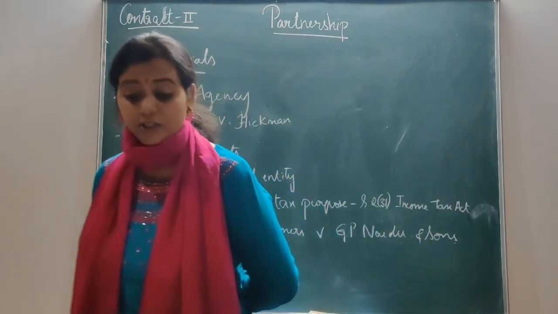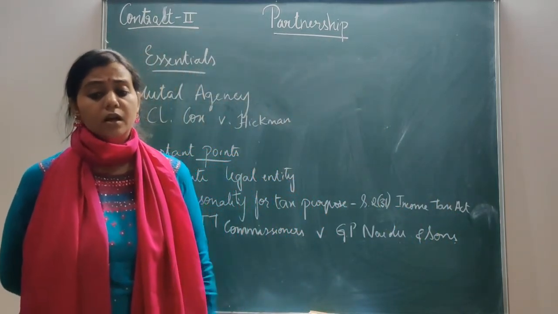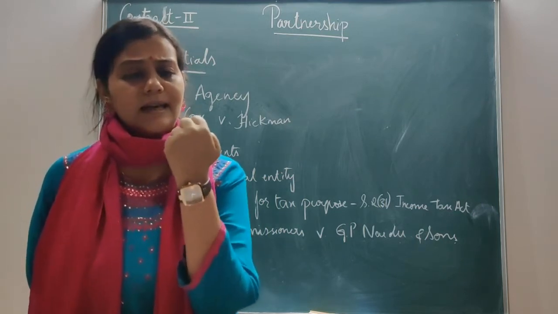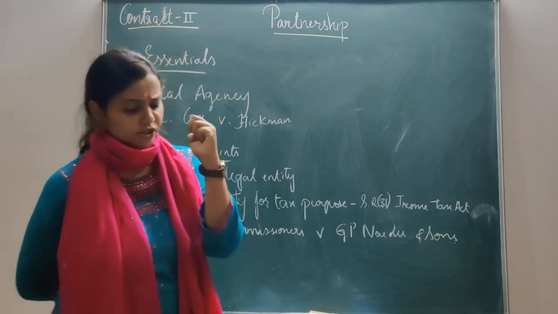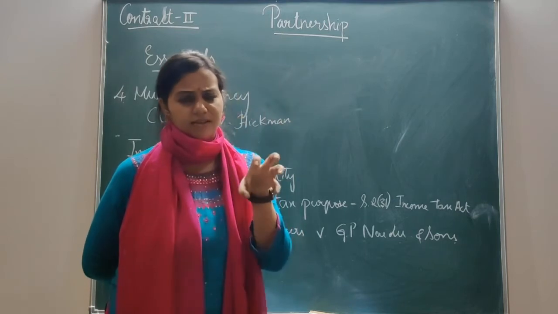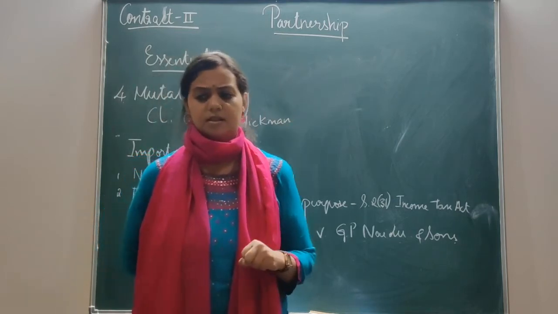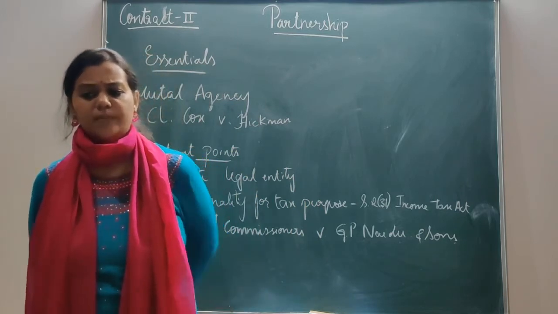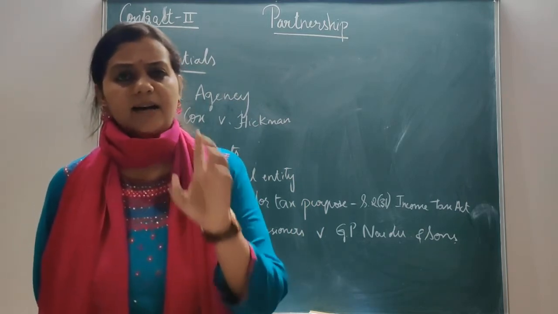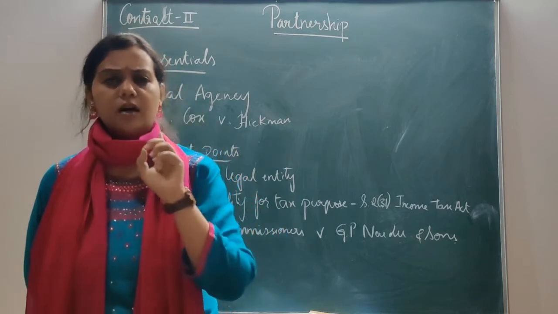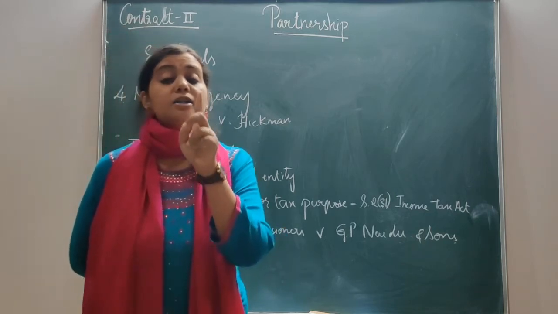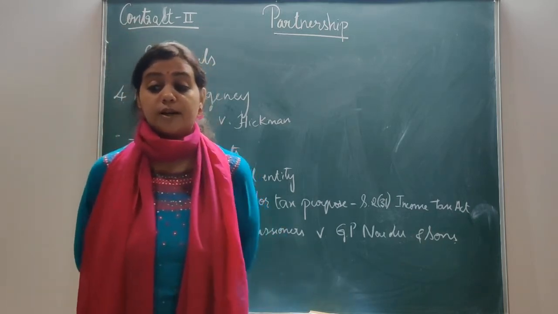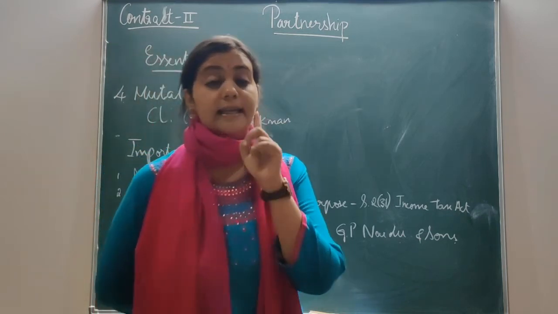But in the eyes of law, a firm is merely a collection of individuals. All individuals have come and they are making some business. Those who have entered into that business are called a partnership. And partnership cannot be a legal entity. Partnership is in contrast with that of a company. Company has got a legal status.